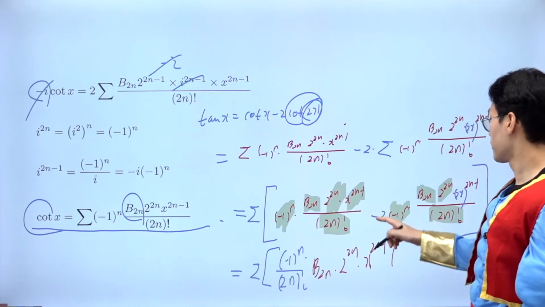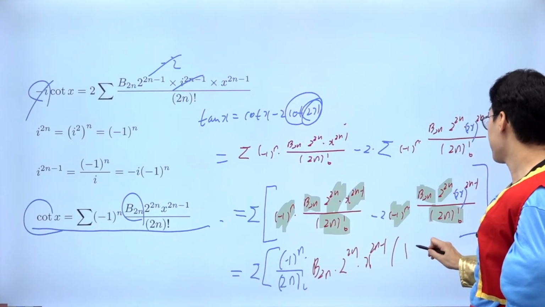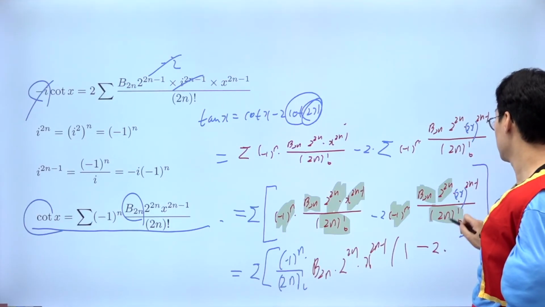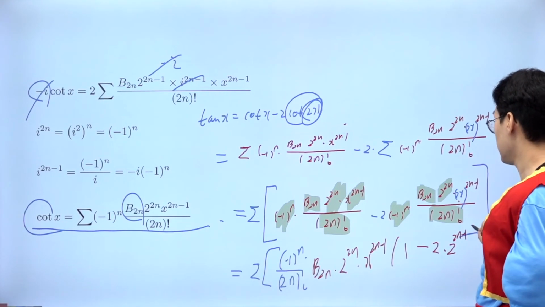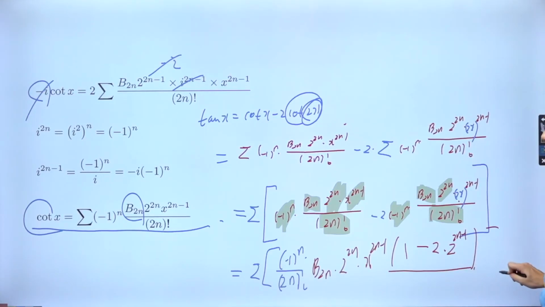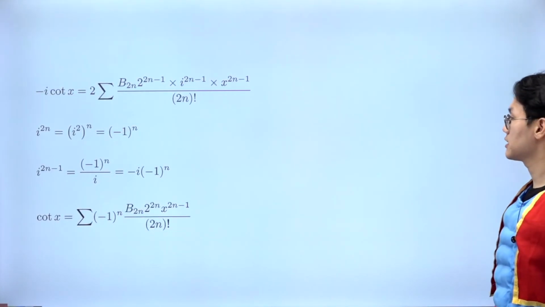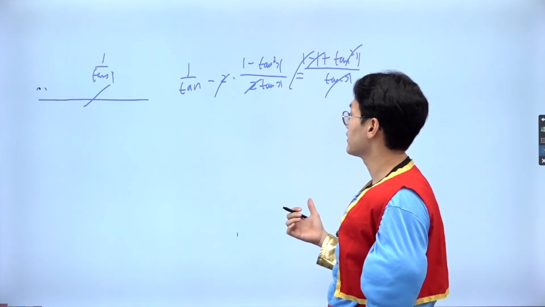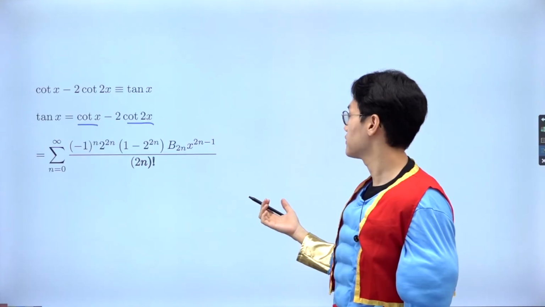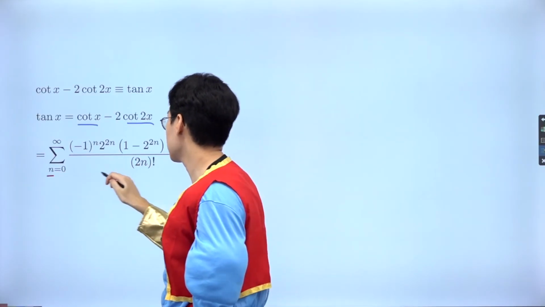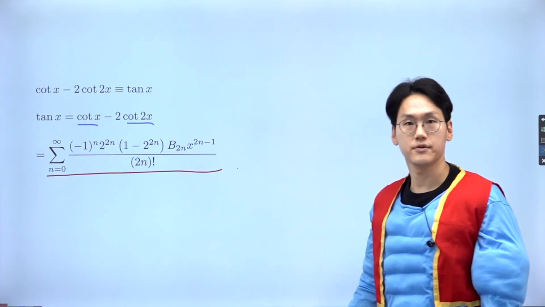So then the leftover will be 1, right? Minus 2 times 2 to the power of 2n minus 1 is the leftover part, which I have already put nicely on the slide. So if you simplify that, by this trig identity, you get this tangent form, right? So this is what we saw. So this is the formula of the Maclaurin series of a tangent.